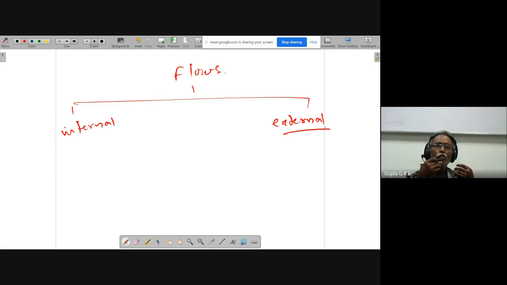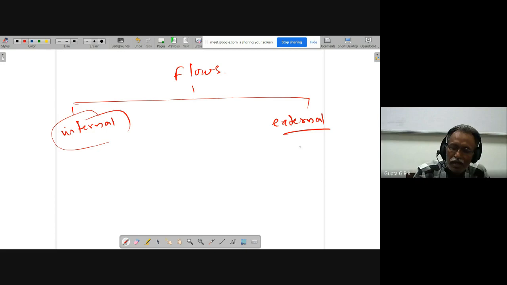External flows mean flow over bodies: flow over an automobile, an aircraft, a locomotive, a sports vehicle, a Formula 1 car, a submarine, a ship. All these are flow over bodies; these are external flows. For internal flows, there will not be much problem in choosing the domain. The geometry through which it is going is itself the domain. But when you come to external problems, there will be difficulty.